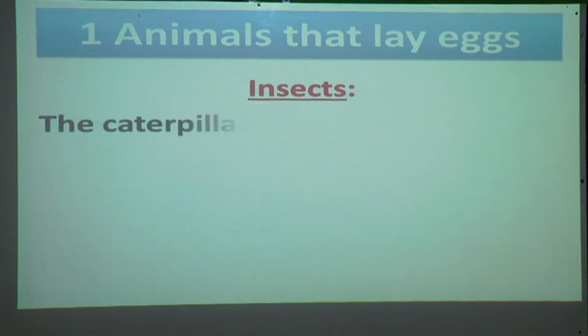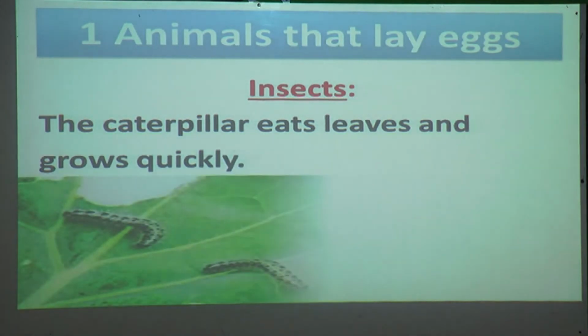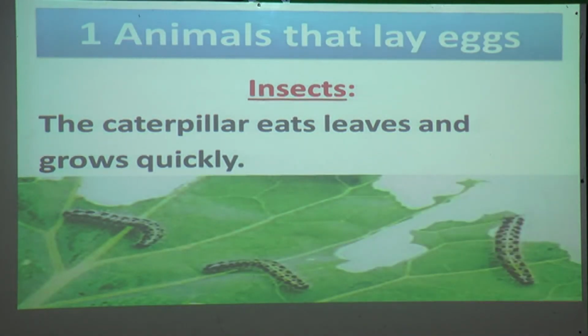The caterpillar eats leaves and grows quickly. The butterfly laid eggs on a leaf. When the caterpillar comes out from an egg, it eats the leaves and grows very quickly.